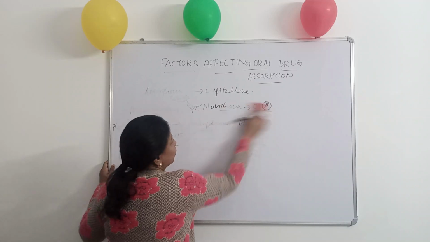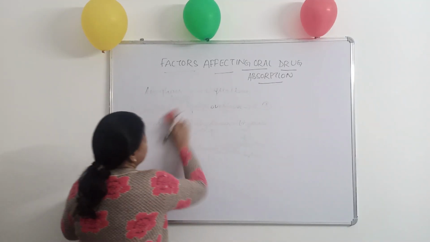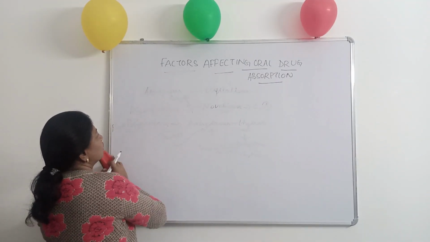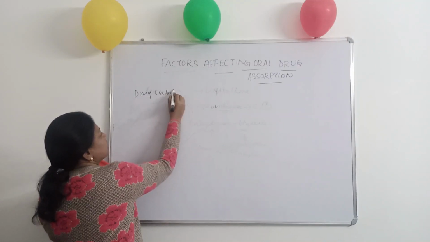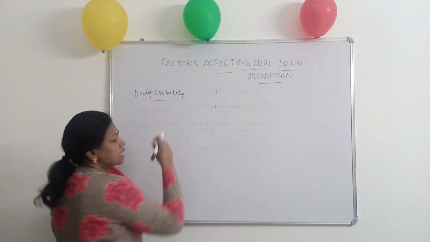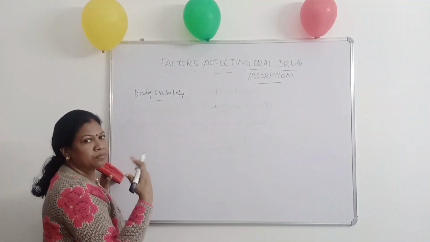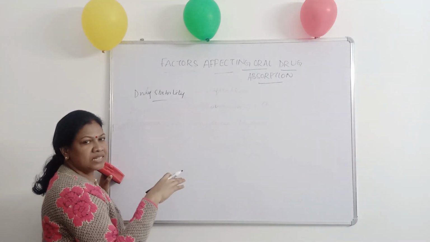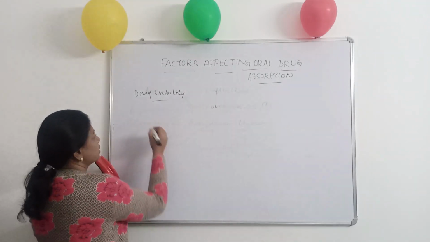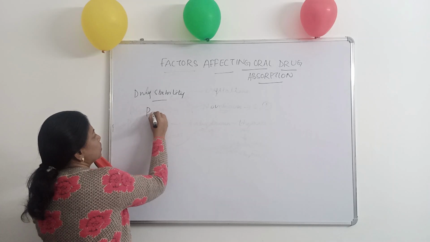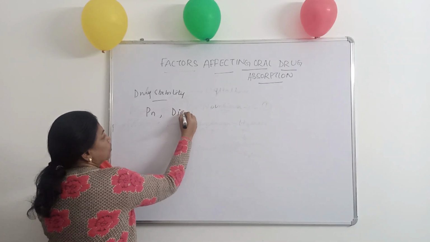So another point in physicochemical properties of the drug in its solid form is drug stability in GIT. There are some drugs which have instability in GI region. Some drugs may be unstable in gastric environment, some has instability in intestinal region. Like example for those drugs is penicillin, digoxin.